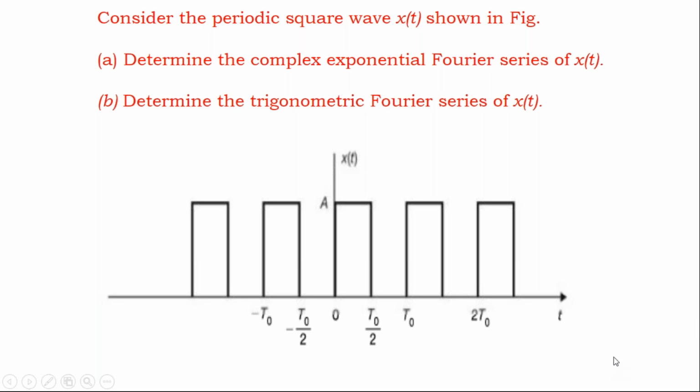Yes, Nikita, good. So the total period is t0, and that period t0 can be 0 to t0, or 0 to -t0, or -t0/2 to t0/2.